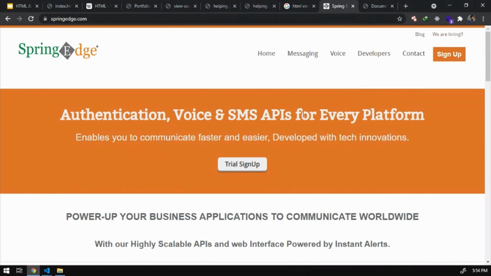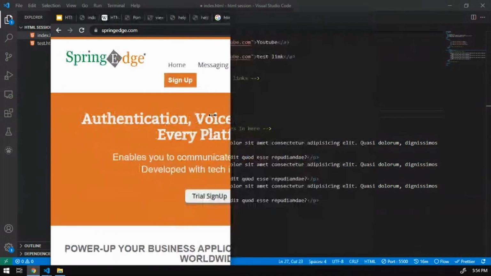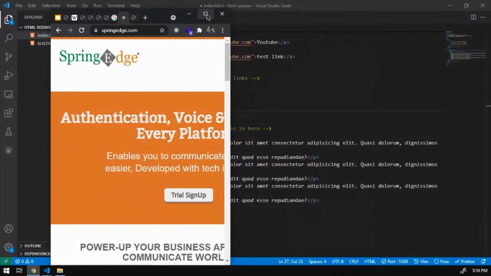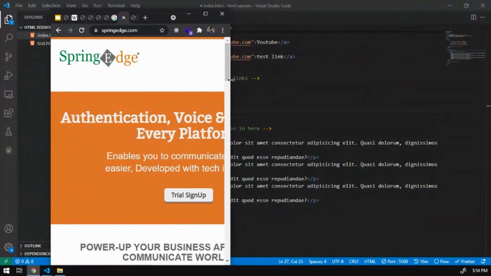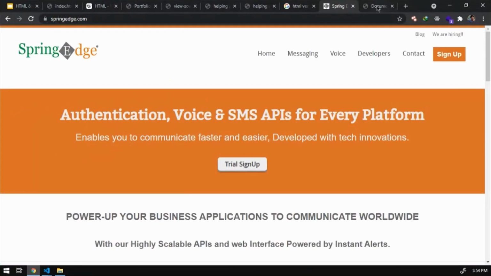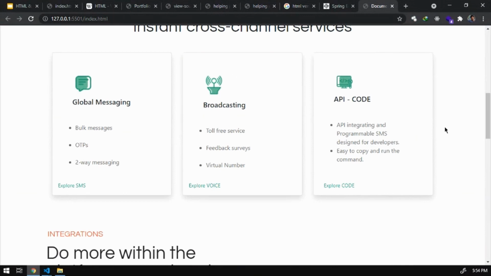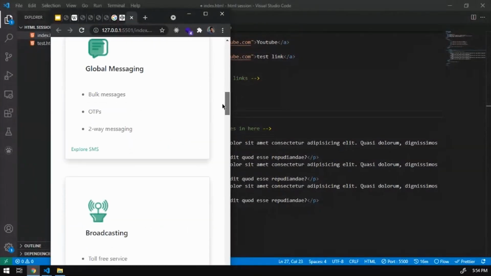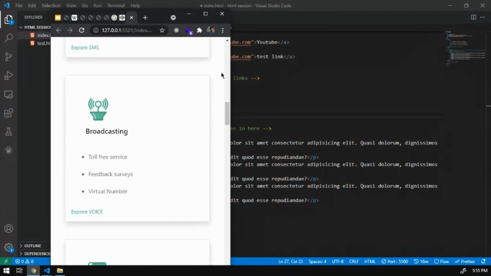मतलब ये Spring Edge की वेबसाइट दिख रही है, अगर आप इसको फ़ोन पे खोलोगे तो फ़ोन का स्क्रीन साइज़ छोटा हो जाएगा. So this is how the page will be visible. तो इसमें क्या हुआ, इन्फॉर्मेशन गायब हो गया, Voice and SMS APIs गायब हो गया. Okay. So if it is responsive, then everything automatically gets laid out and all the data is properly visible. ये हमने अभी 3 सेक्शन में डिवाइडेड है. Once it gets into a smaller screen, ये automatically vertically layout हो जाएगा.